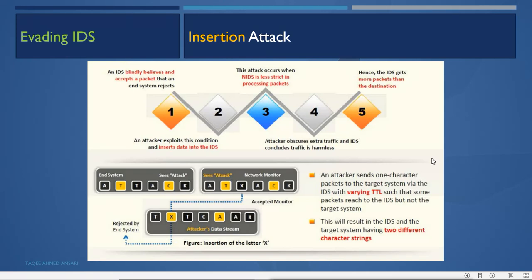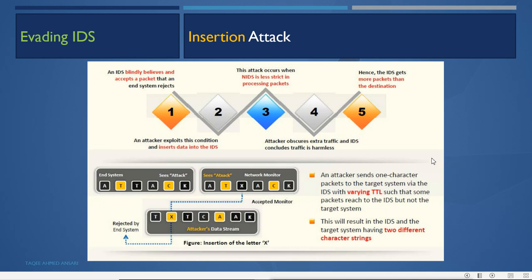which are rejected by the end system. That means the system which is intended to receive that packet will reject it. The packet is originally for the destination machine, and the destination machine will reject it, but the IDS will still accept those packets. Then an attacker exploits this condition and inserts data into the IDS. So this attack occurs when the network intrusion detection system, NIDS, is less strict in processing the packet.